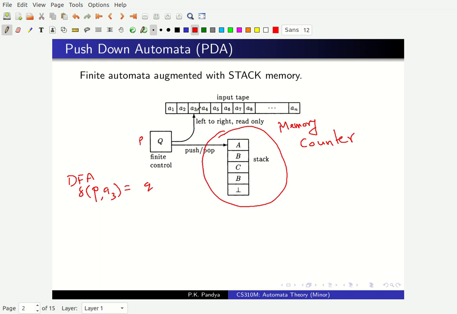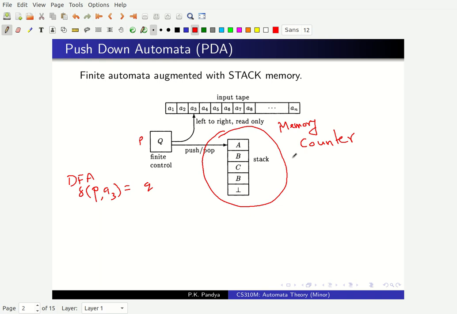Every time an A comes, you can increment the counter. If at the end of the word the counter has got value 0, then you know that number of A's is equal to number of B's. So you can recognize some sort of language with equal number of A's and B's using a single counter.